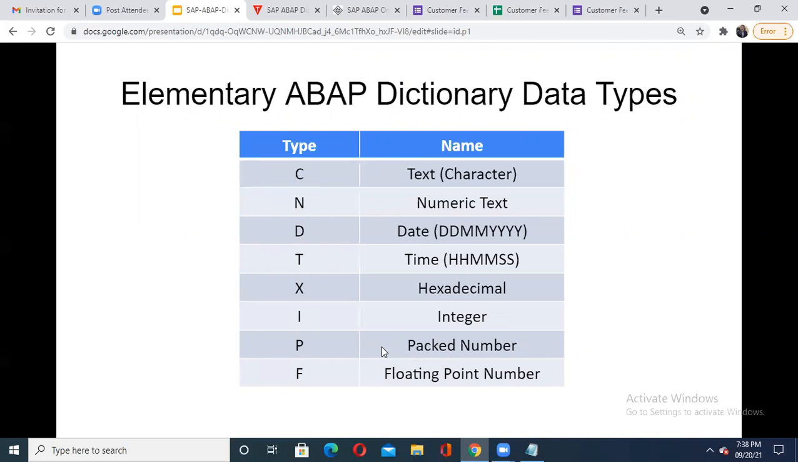Remember, by default it comes in the format of DD, MM, YYYY. If you count the characters supported by the date data type, they are 8 characters. When I'm talking about time, time comes with hours, minutes, and seconds, and it is shown by the data type T. Then X is used to represent hexadecimal or byte values. When I'm talking about byte values, they are actually represented in the form of hexadecimal.